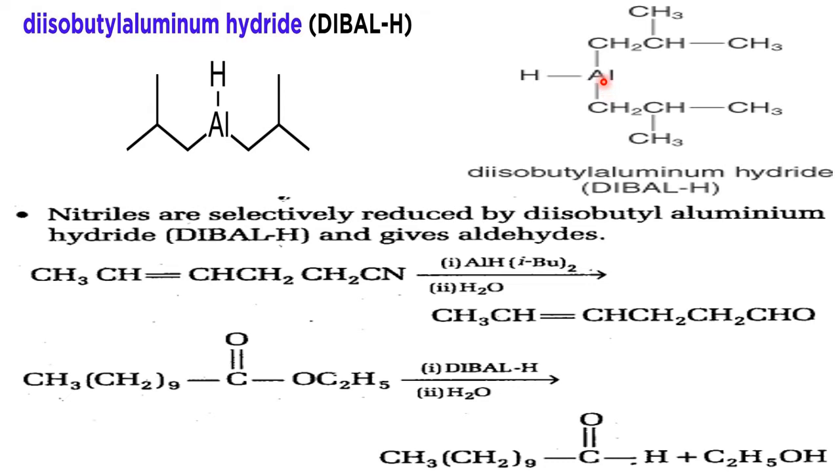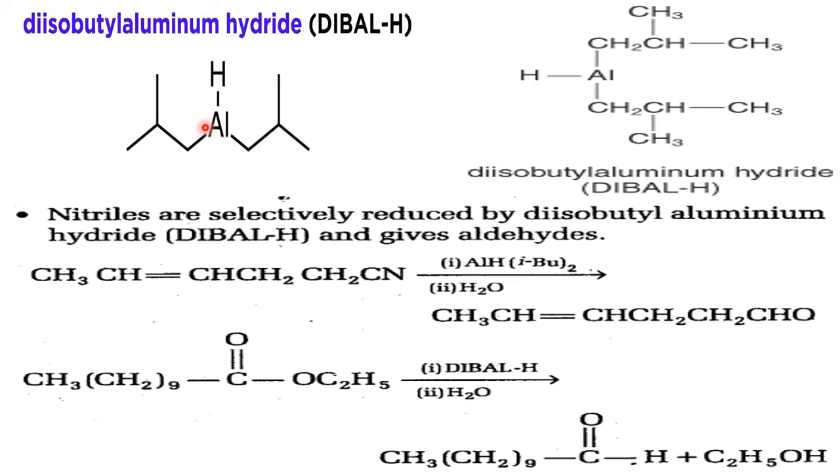Aluminium. Valency of aluminum is 3. So one is with hydrogen. Other two are with what? Two isobutyl groups. Because two isobutyl groups are attached to the aluminum, this is named diisobutyl aluminum hydride. In short, DIBAL.